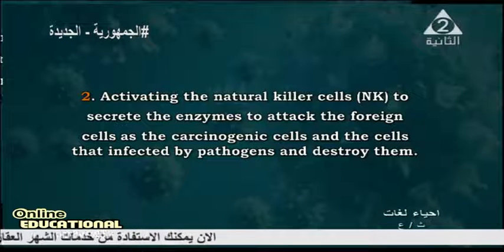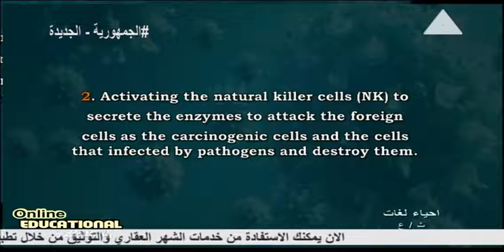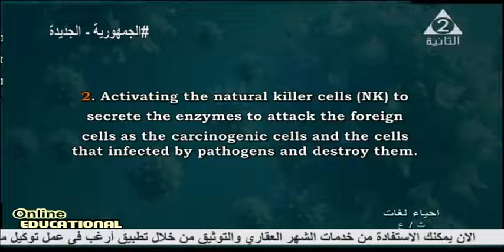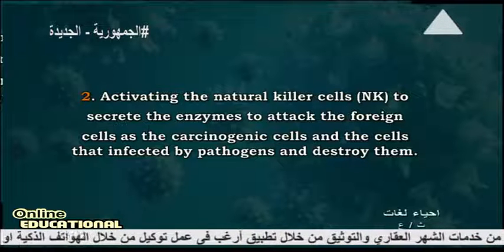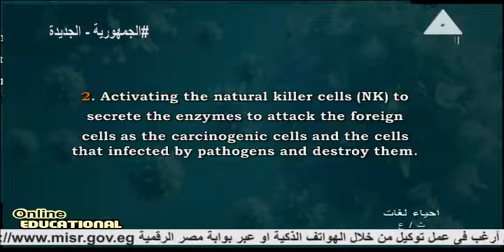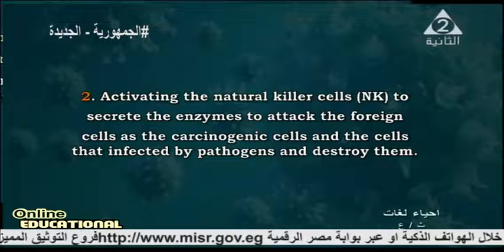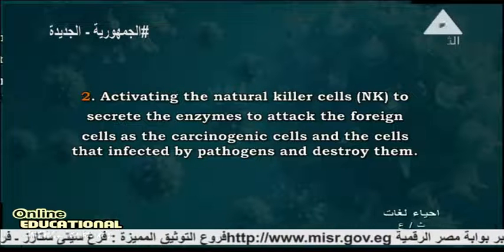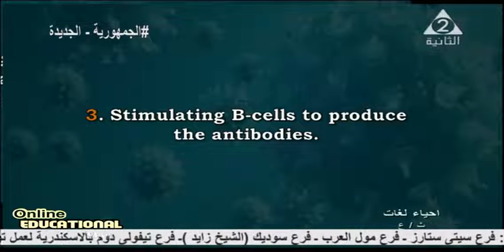Activating the natural killer cell to secrete enzymes from the lysosome, which attacks this foreign body and cells such as carcinogenic cells and cells infected by the pathogen and destroys them. Destroy them means killing them, by stimulating B cell to produce the antibodies.